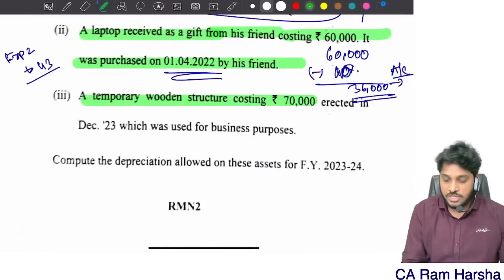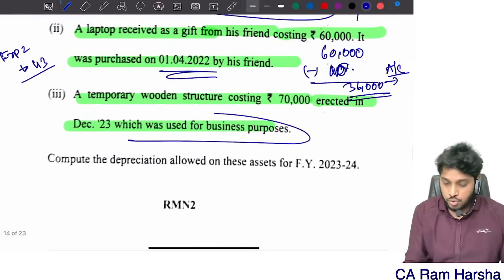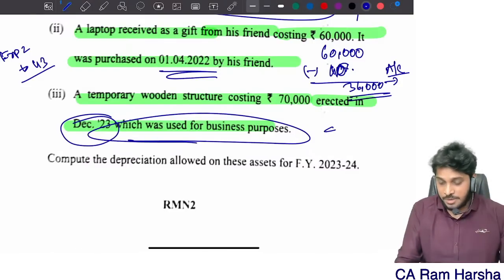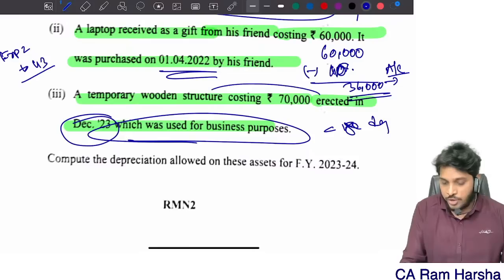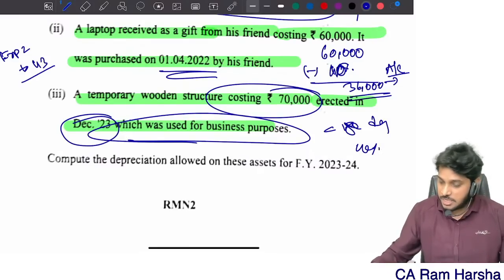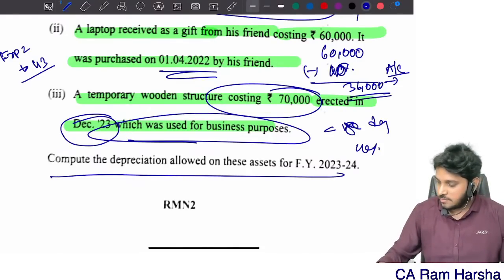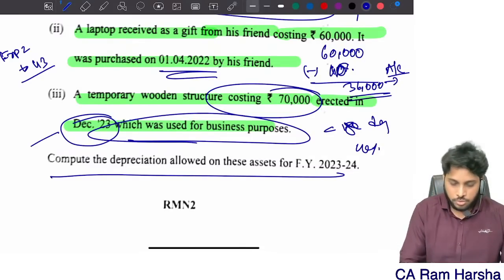A temporary wooden structure costing 70,000 erected in December 23, which was used for business purpose. December 23 means less than 180 days, and for wooden structures 40% is the rate of depreciation, with half depreciation. Compute depreciation: 70,000 into 40% into 1 divided by 2 is equal to 14,000.